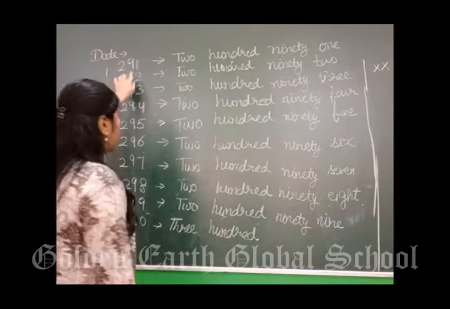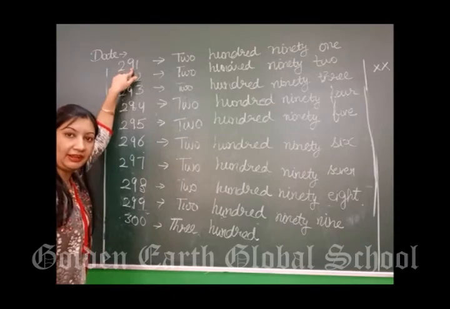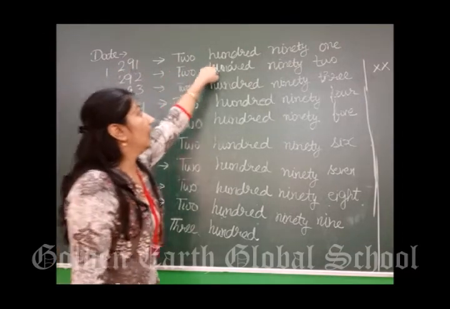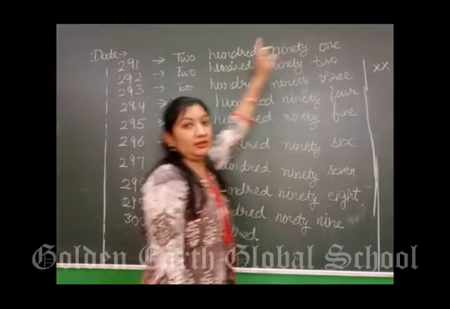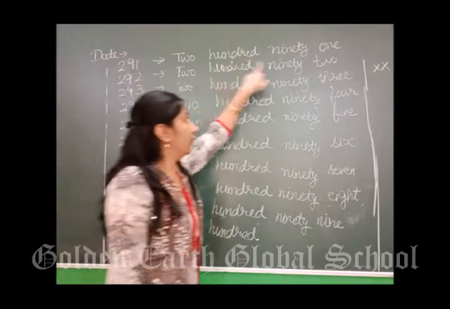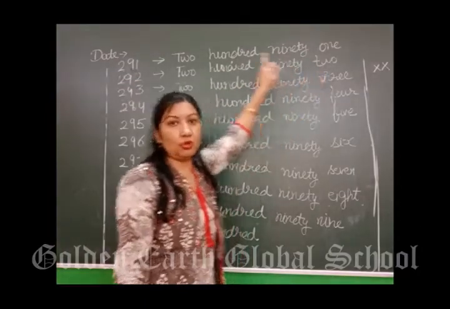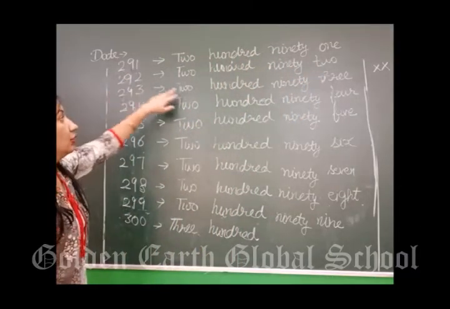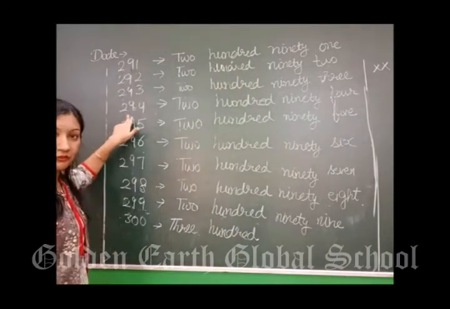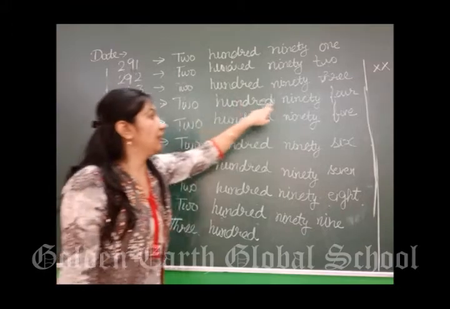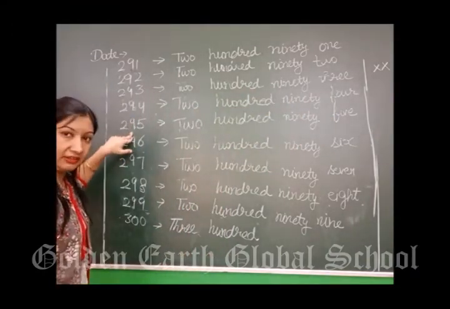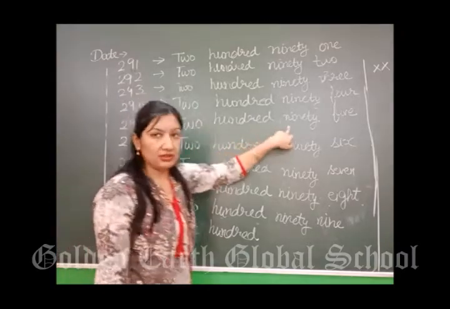After 290, what will come? 291. How will we write it? 291. Next is 292. 292. 92 के बाद 93. 293. Next 294. 294. After 294, 295. 295.